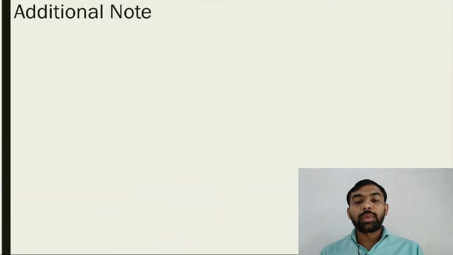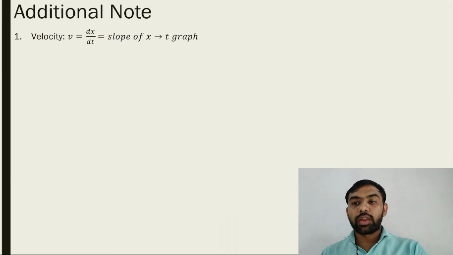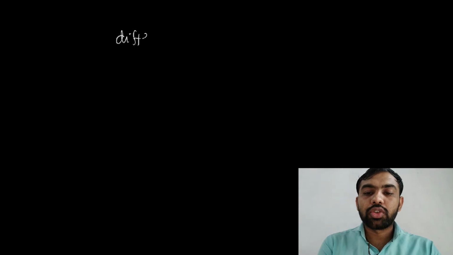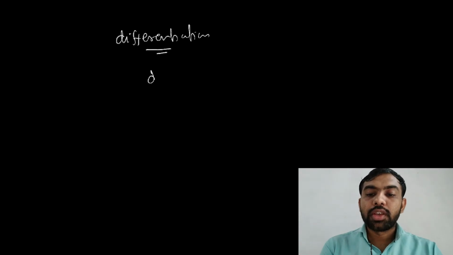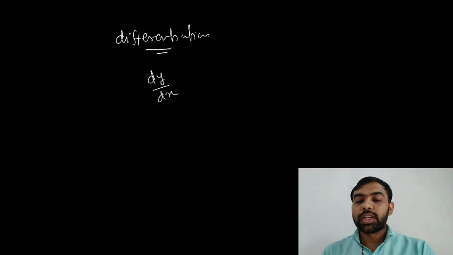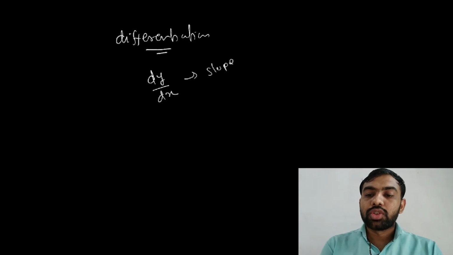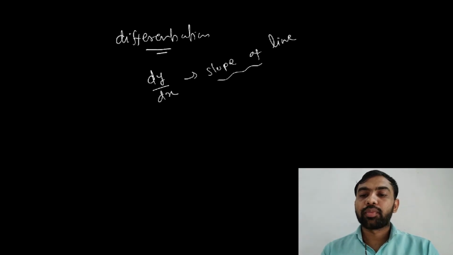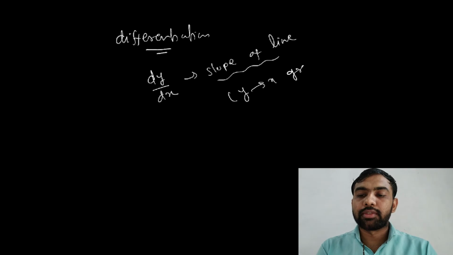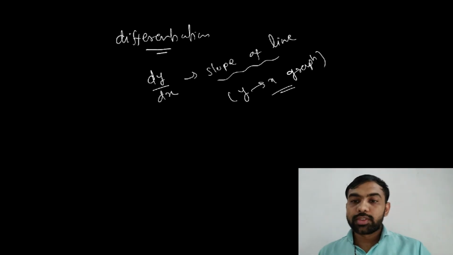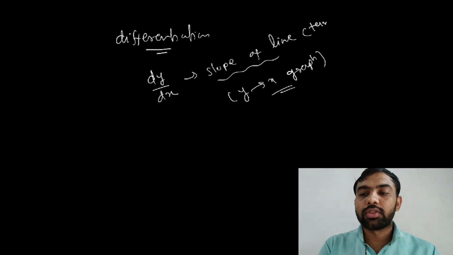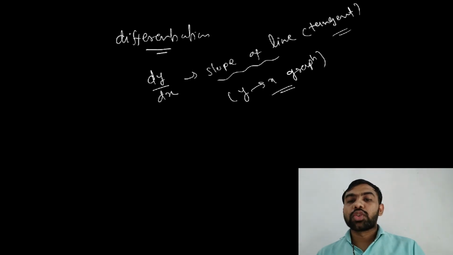Let's see some additional notes. First note, velocity is given as v is equal to what? dx by dt. You must remember this concept, I hope, from differentiation. We discussed one case in differentiation. If you write dy by dx, it means the slope of a line. In which graph? In a y versus x graph. Slope of a line, or sometimes we call it slope of a tangent.